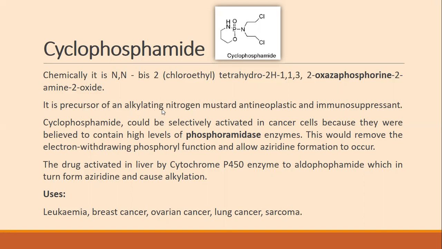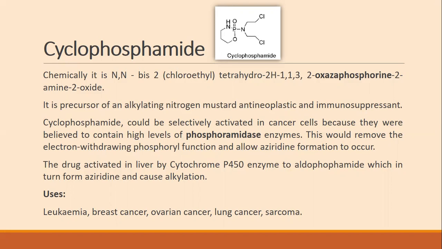It is a precursor of alkylating nitrogen mustard, an antineoplastic and immunosuppressant. Cyclophosphamide could be selectively activated in cancer cells because they were believed to contain a high level of phosphoramidase enzyme. This would remove the electron-withdrawing phosphoryl function and allow aziridine formation to occur.